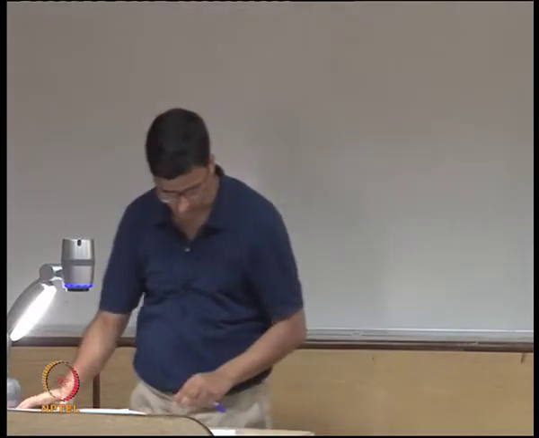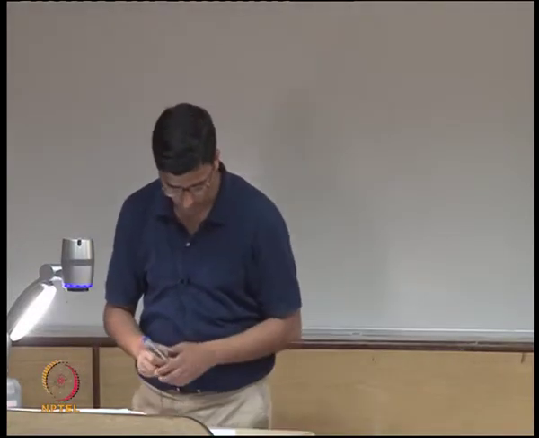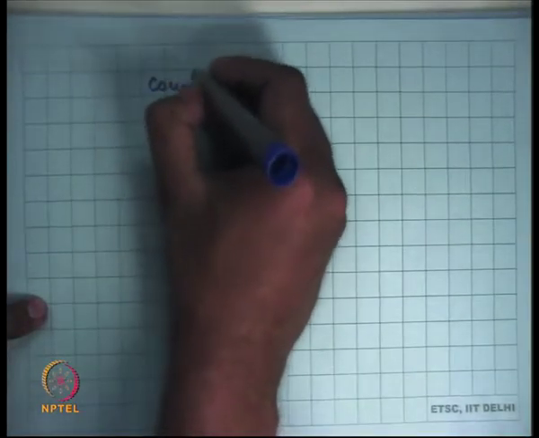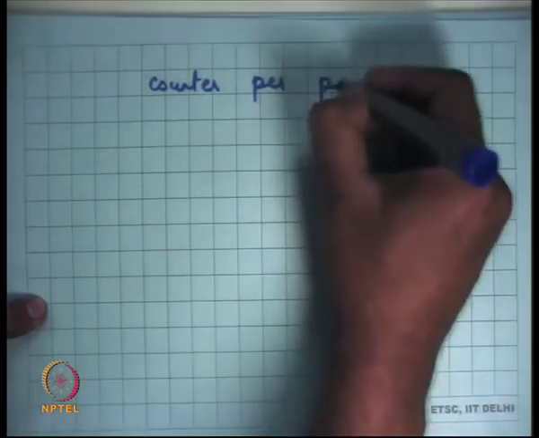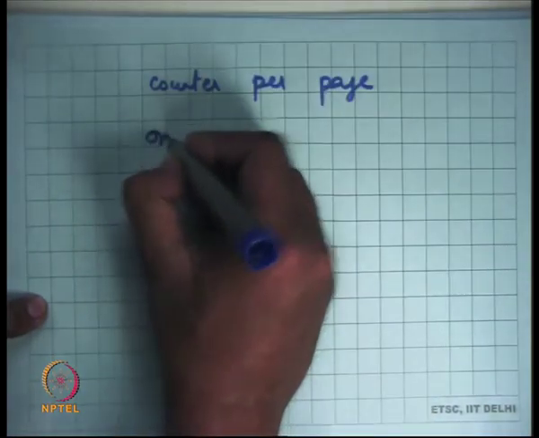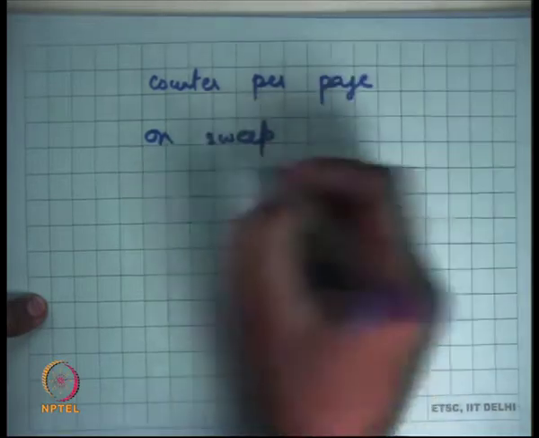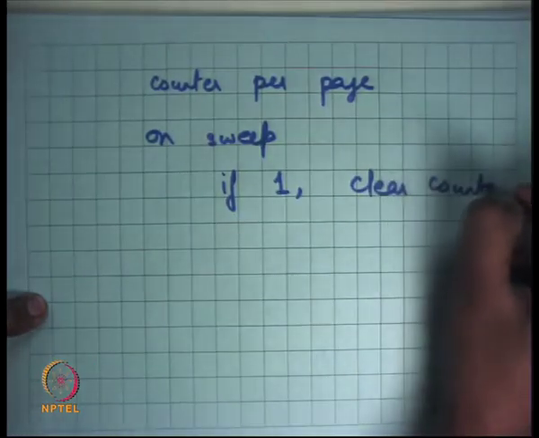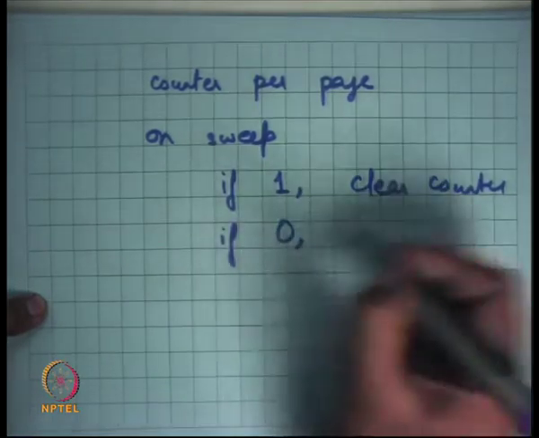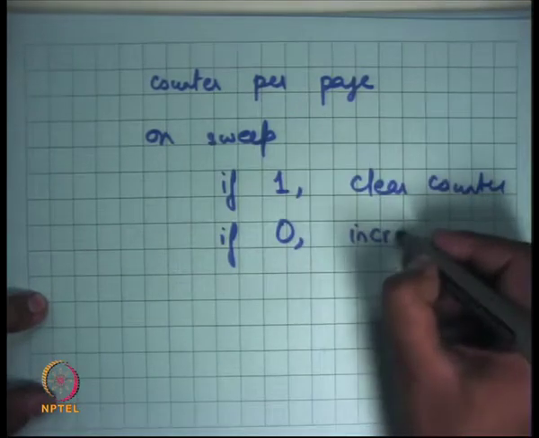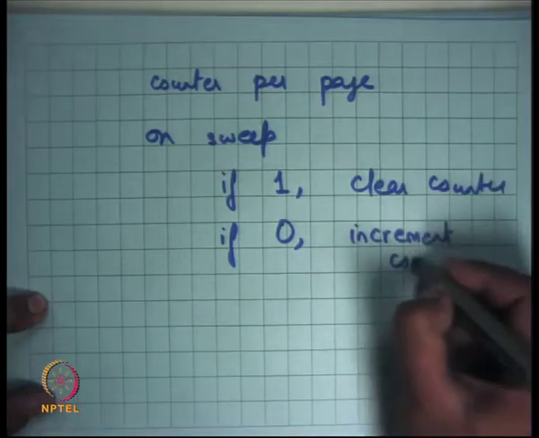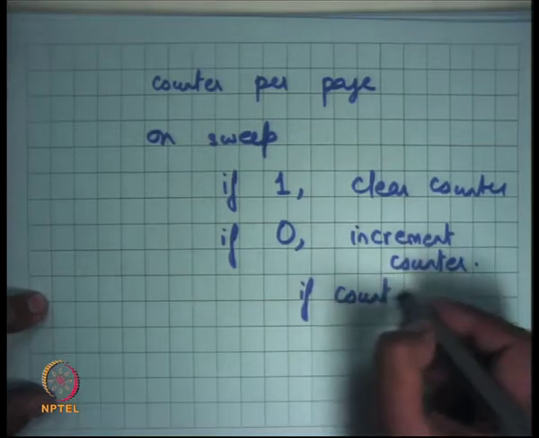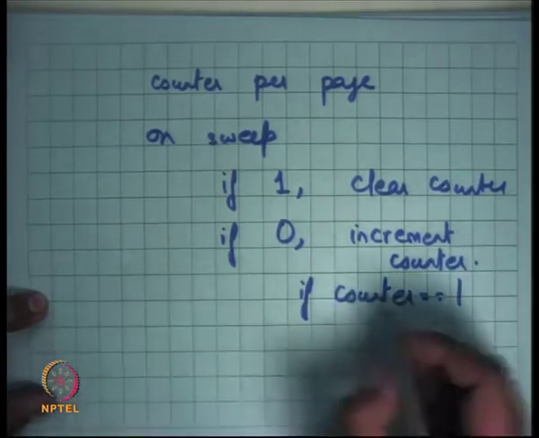Let me just write the nth chance algorithm to make it more clear. Counter per page. On sweep by the clock hand: if you see a 1, then clear the counter. If you see a 0, then increment the counter. Also, if the counter equals n, replace or evict.